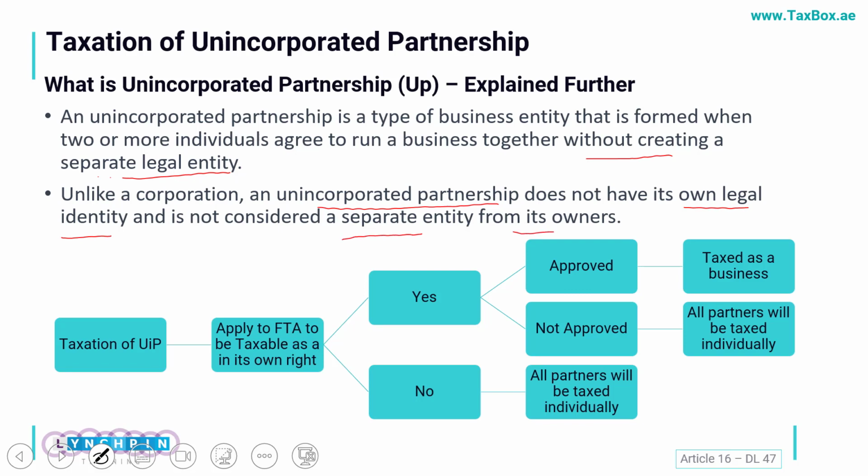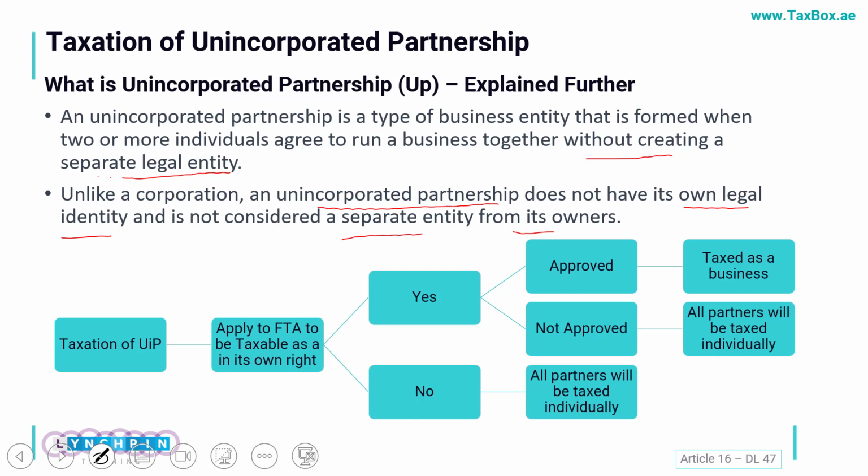So you can simply say that any income which is earned by each individual partner will be taxed in their own hands, and the very important area is that each partner will have to register for CT purposes individually.